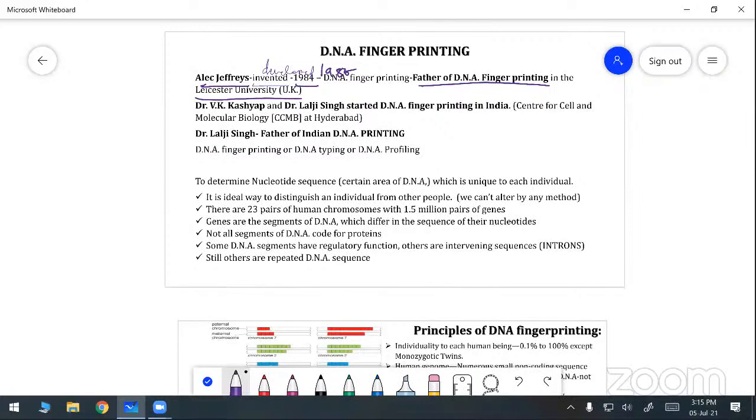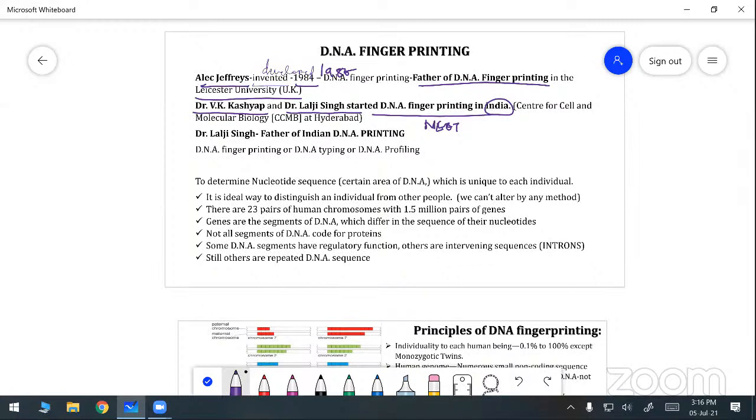Next, Dr. V.K. Kashyap and Dr. Lalji Singh. These two names are not given in your book, so write them in the book itself. Dr. V.K. Kashyap and Dr. Lalji Singh started DNA fingerprinting in India. It is one of the NEET questions. Write in your book. Who discovered DNA fingerprinting in India?